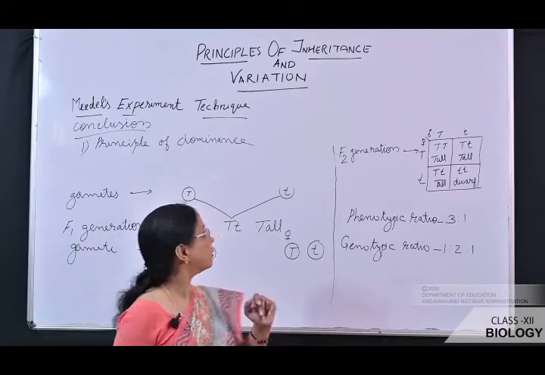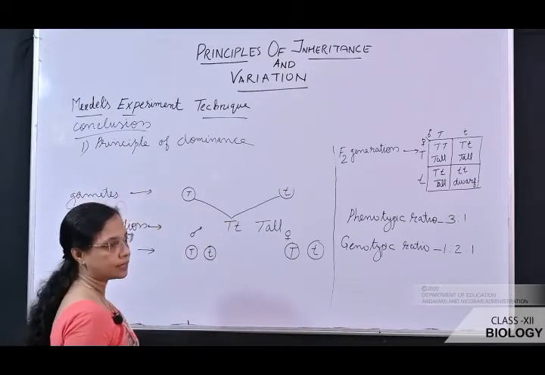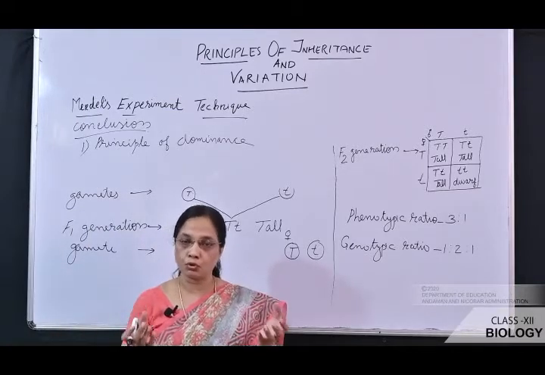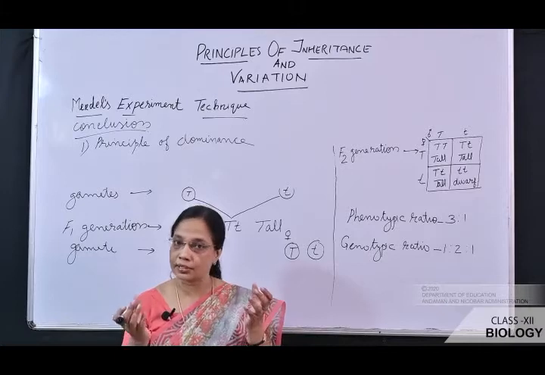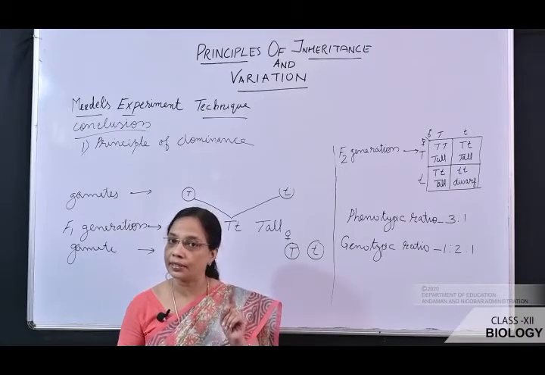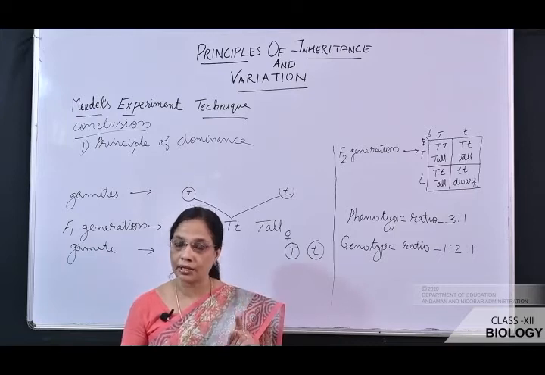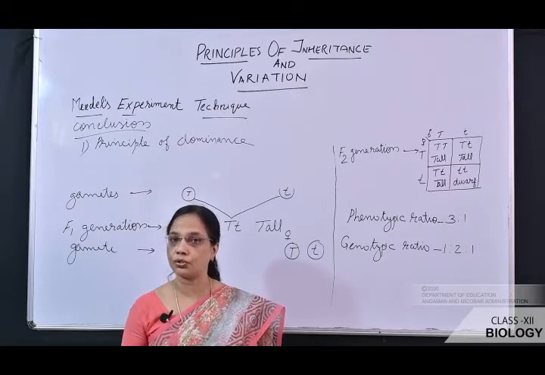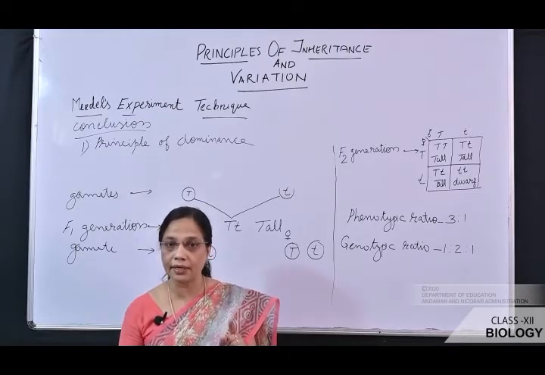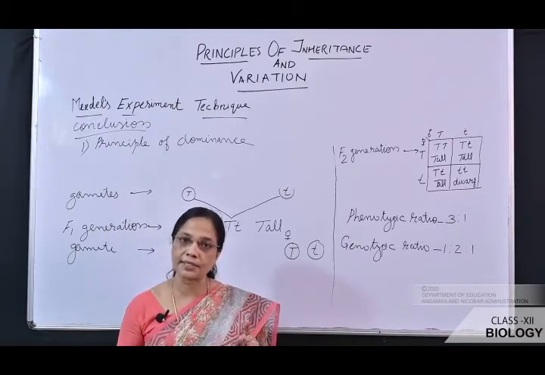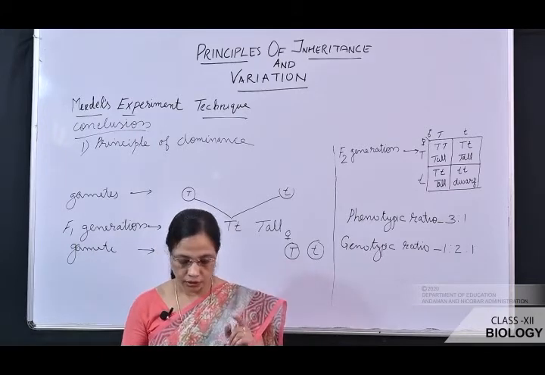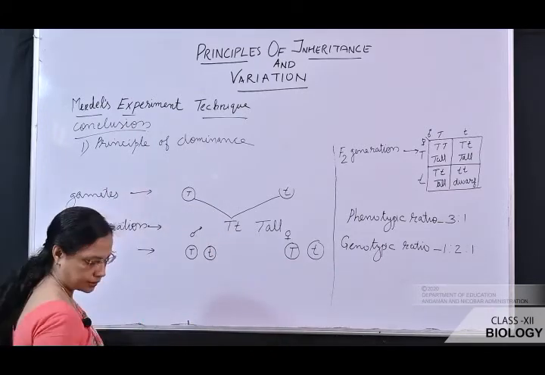So what this principle of dominance says is, when two true breeding parent plants are crossed, only one trait appears in the F1 generation. The trait which appears in the F1 generation is known as the dominant trait, and the other trait, which is hidden in the F1 generation but expresses in the F2 generation, is known as the recessive trait. So this is the principle of dominance.